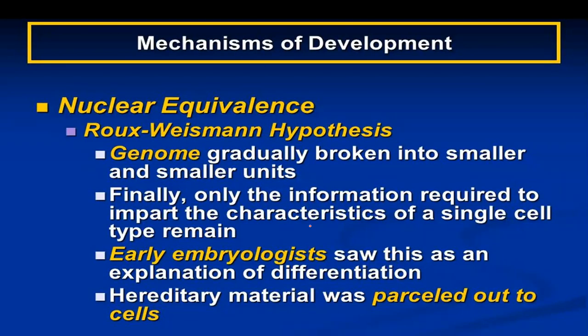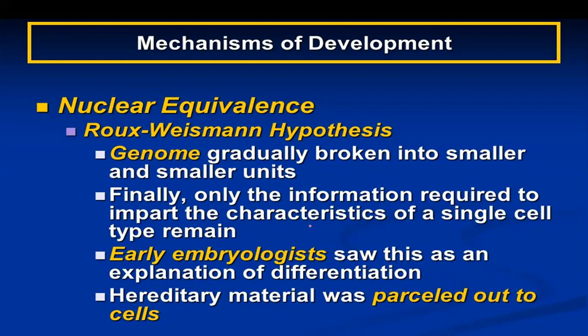So we can see some of the views, and the very first hypothesis which came after this thinking and some observations. Roux and Weismann, two scientists, gave the hypothesis that the genome gradually broke into smaller and smaller units, like the DNA of that cell just got broken into smaller and smaller units.